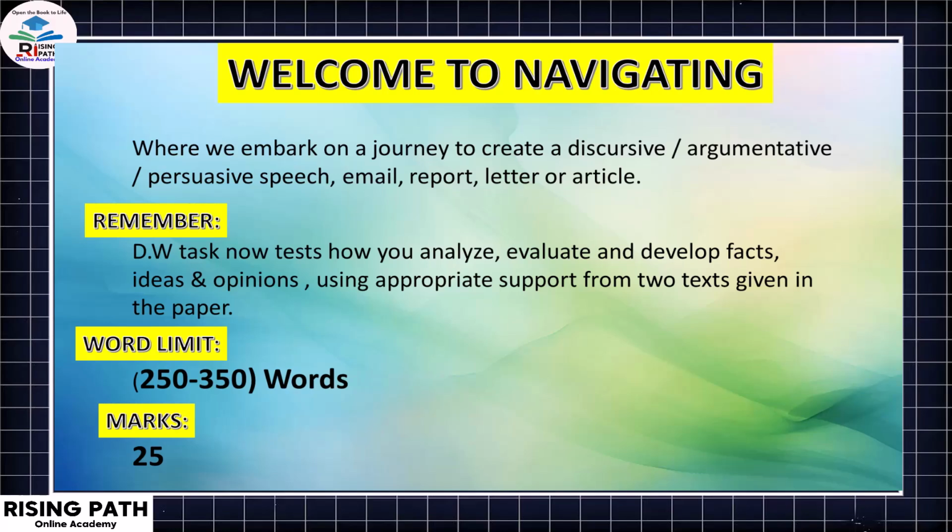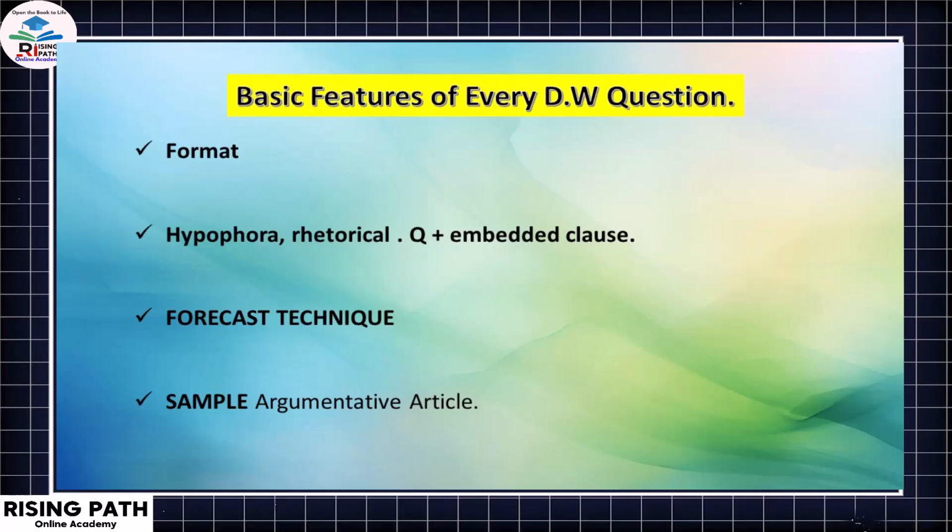As we all know now, the word limit for our directed writing question is 250 to 350 words and marks are 25. So the key points in this video are basic features of every directed writing question. Then we are going to discuss the format of every question. Then we are going to discuss hyperbole, rhetorical question, and embedded clause. Then we are going to discuss the forecast technique, and last but not the least, we are going to read a sample argumentative article to explain how we are going to use this forecast technique.